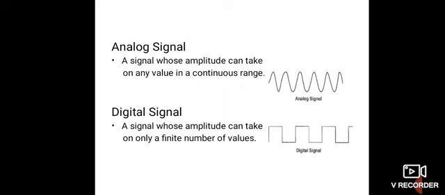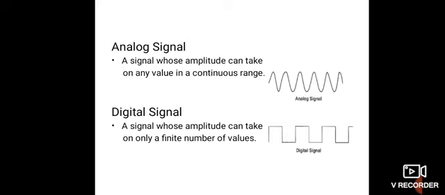In case of a digital signal, a signal whose amplitude can take on only a finite number of values. That means the analog signal and digital signal distinction is completely based on the amplitude axis. In the analog signal case, the amplitude can take any value. In the digital signal case, the amplitude takes a finite number of values. But in case of continuous time and discrete time signals, it is limited on the time scale, not on the amplitude scale.